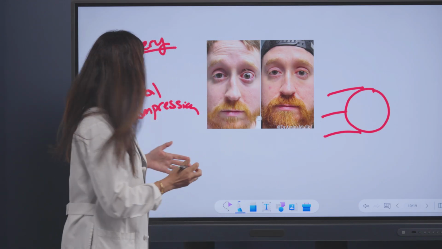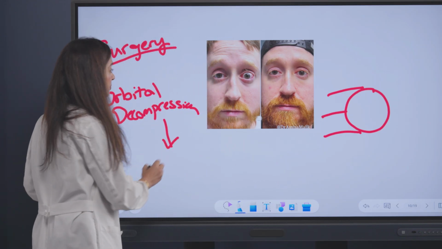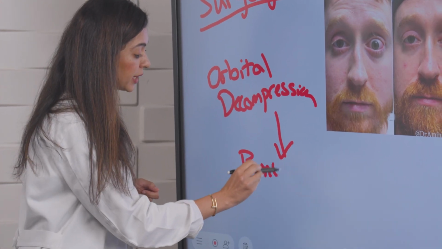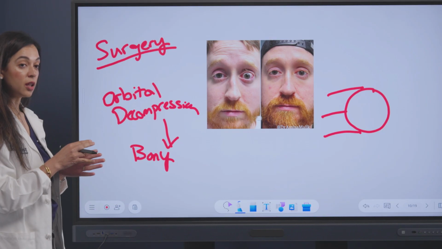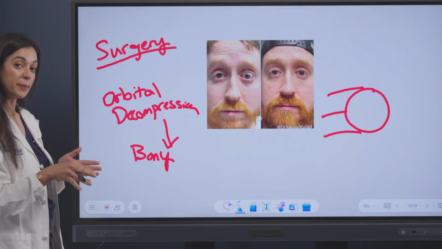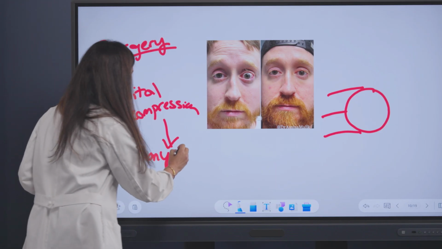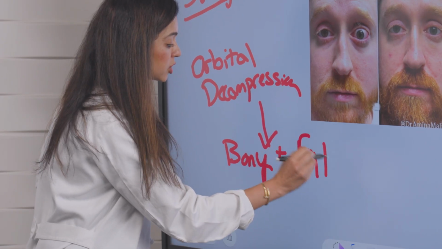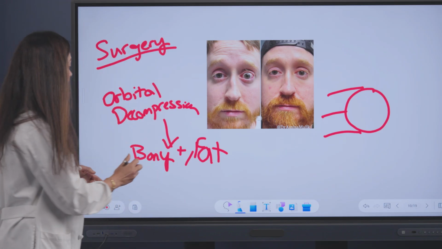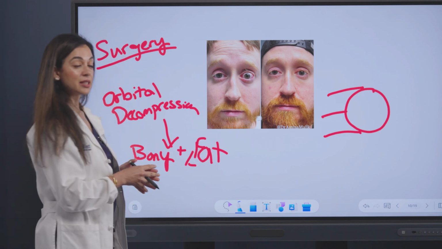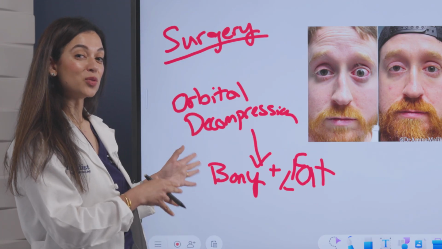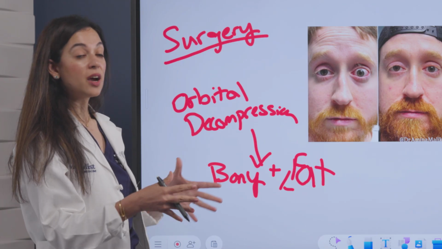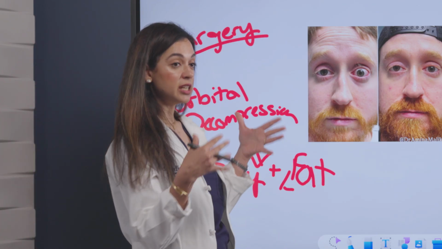And so when we talk about orbital decompression, there are different types that we can perform. We can do bony decompression, where we're removing most commonly the lateral orbital wall, floor, or the medial wall. And we can combine that or just do a fat decompression. So we can have bone and fat, or we can just do orbital fat. Because when we go back to think again about the pathophysiology, we know that there's increased fat behind the eye. So removing some of that fat also gives space for the eye to decompress posteriorly.